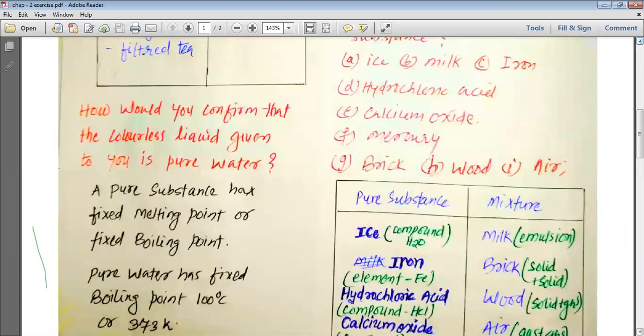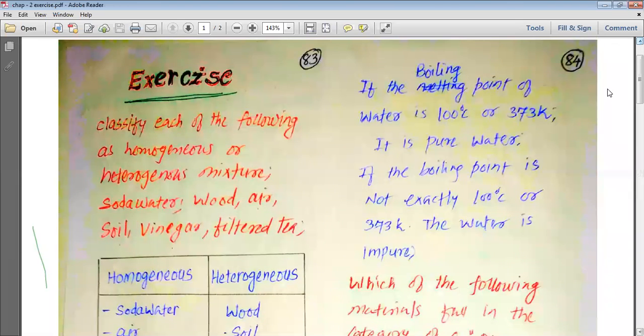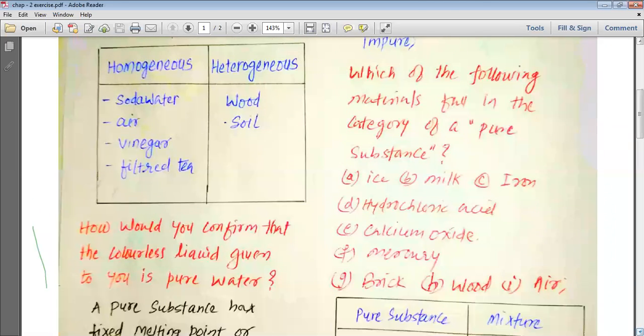Now what will I do? I will measure the boiling point of the colorless liquid given to me to check whether it is pure water or not. If the boiling point of the liquid is found to be 100 degrees centigrade or 373 Kelvin, it is pure water. But if the boiling point is not exactly 100 degrees centigrade or 373 Kelvin, then the water is impure. This is how, my dear students, we understand the purity of a compound.